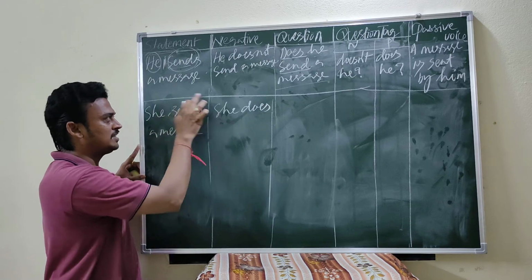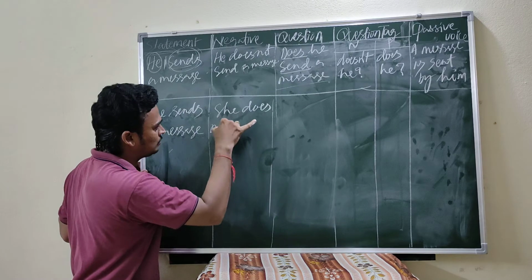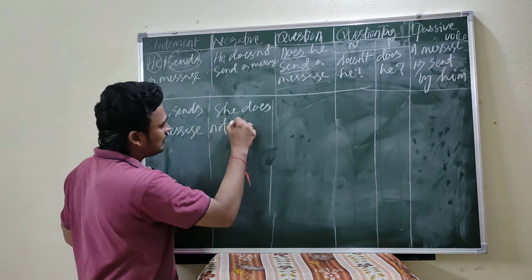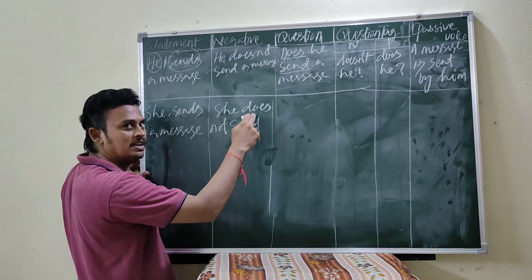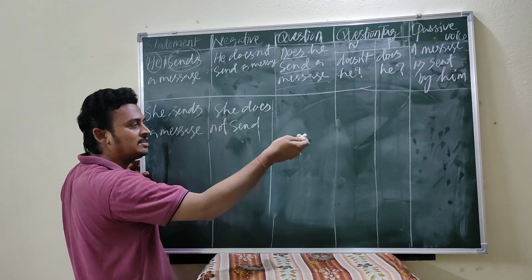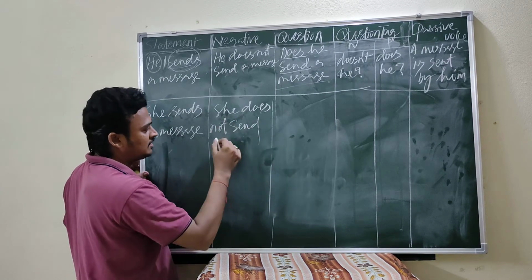Because it is simple present tense, the verb is given. That's why does is there. That's why she does not. Negative. We are writing negative. She does not send. Don't write yes. Already I told you do, does, did. Whenever you find the verbs after that, V1 must be followed. Yes, here. She does not send a message.